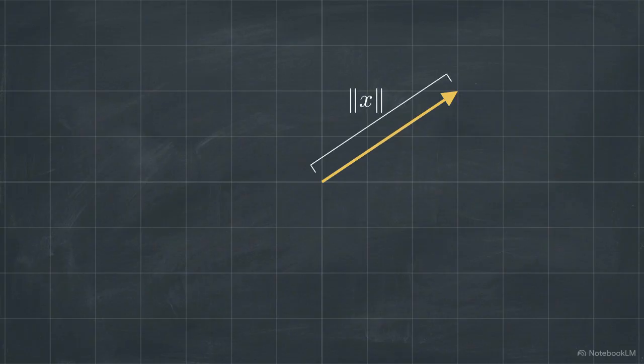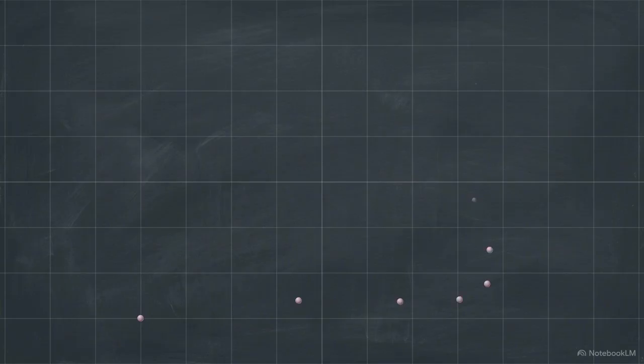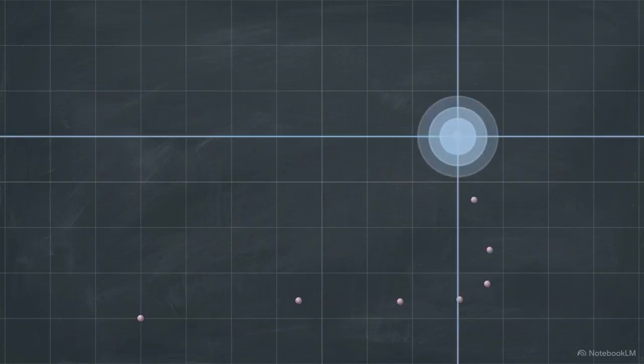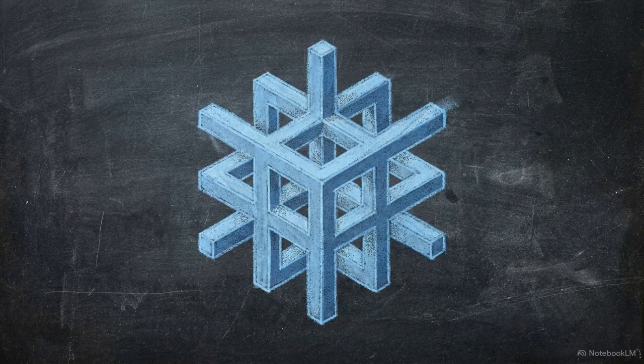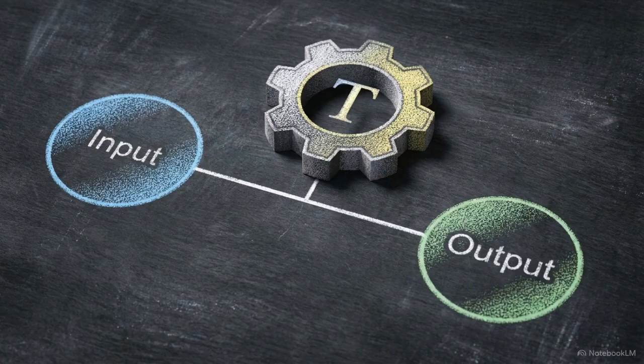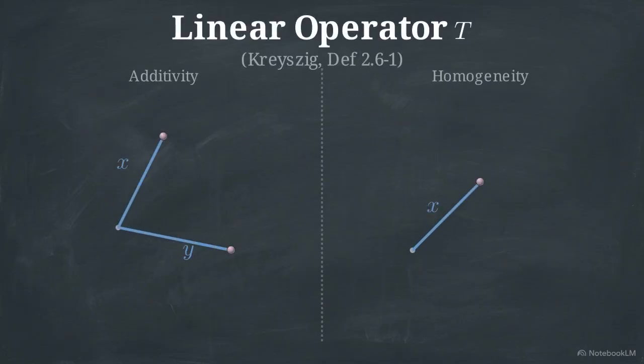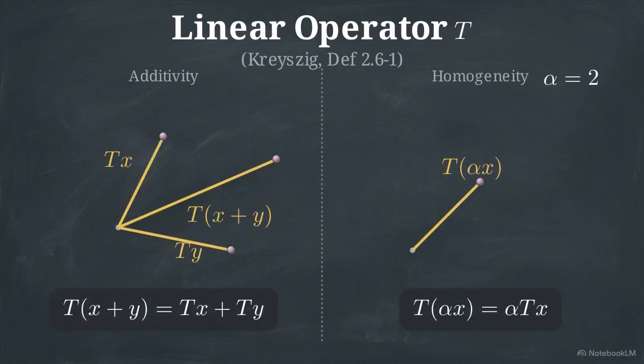We are working inside a normed space, a vector space equipped with a strict mathematical definition of length, called a norm. When that space is complete, meaning every Cauchy sequence converges to a limit within the space itself, we call it a Banach space. This is the primary stage for functional analysis. Inside these spaces, we use linear operators to map inputs to outputs. A mapping is linear if it perfectly preserves two operations, vector addition and scalar multiplication.